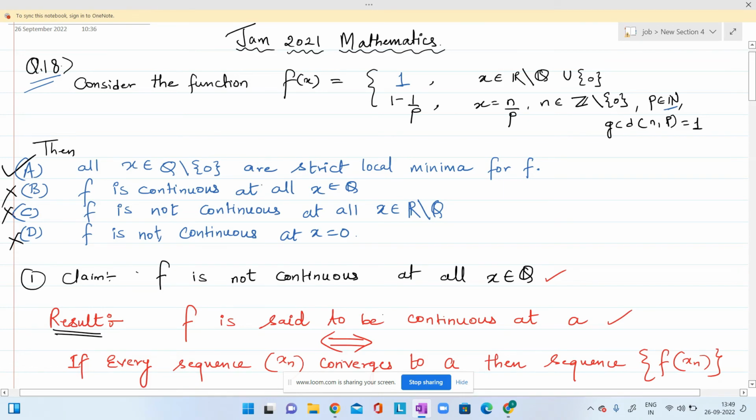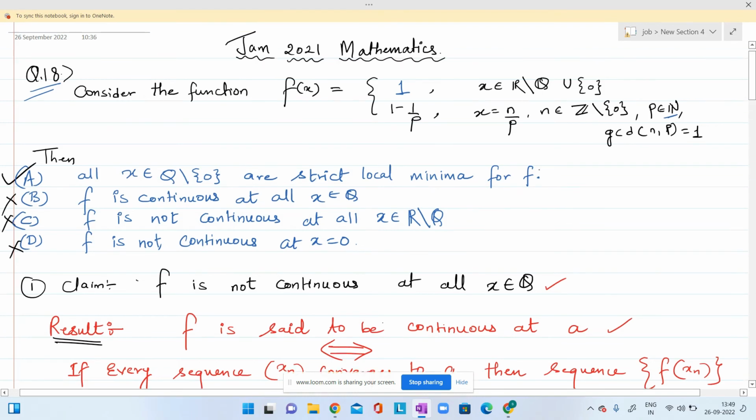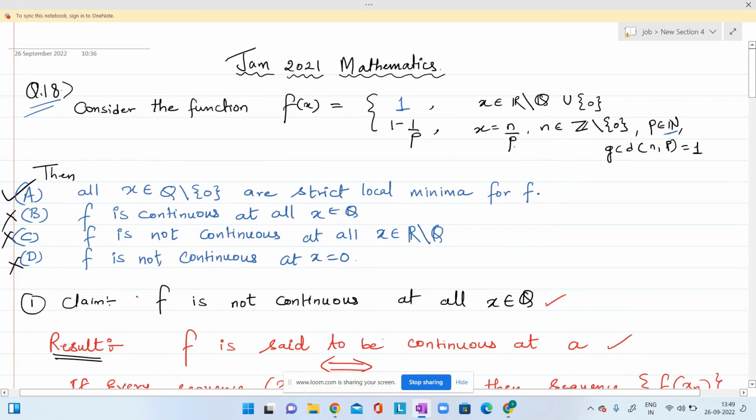So what is option A? All x belonging to the set of rationals excluding 0 are strict local minima for f. Just see that, because at rational points the function is defined as 1 minus 1 by p, right?